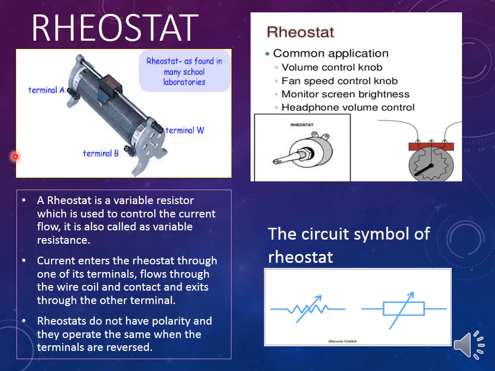Dear students, you should also know this. We can't be removing the resistors and connecting them in series and parallel however we want, isn't it, in an appliance? So we have an instrument called rheostat. Rheostat is a variable resistor which is used to control the current flow. It is also called variable resistance. Most of the appliances will have this wherever the regulation of current is required.